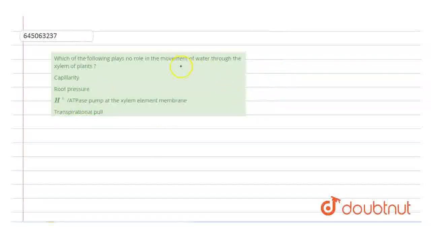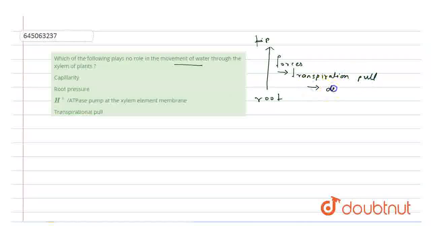So basically, the movement of water takes place from the root to the tip. There are a lot of forces required for the pulling of water from root to tip, and one of the very important forces is the transpiration force, or the transpiration pull. This pull is developed due to the transpiration.